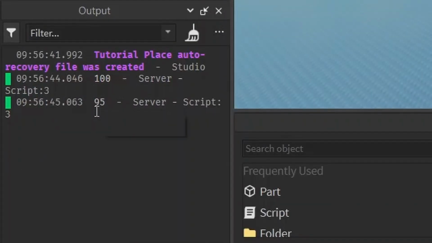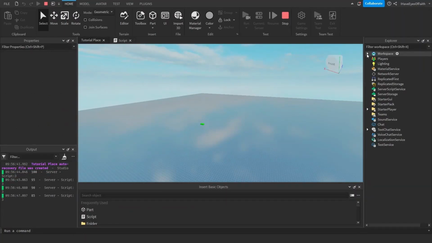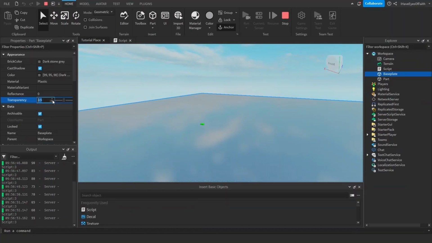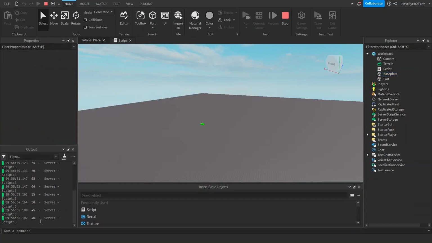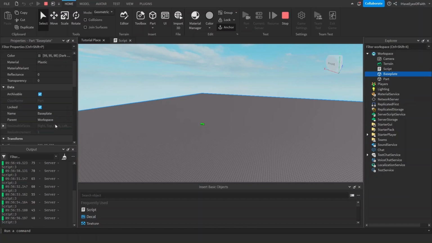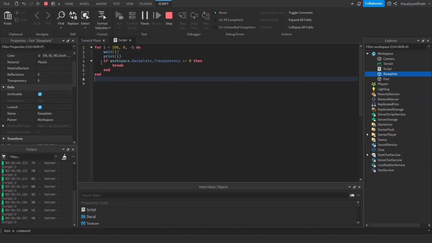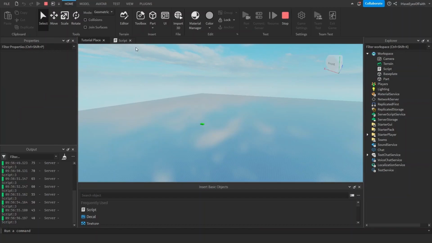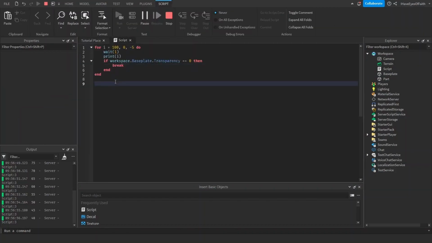As you can see, it's working fine because the baseplate's transparency is equal to 0.5, so it's going to loop just fine until the transparency is equal to 0. You see, it printed the 40, then it checked the baseplate's transparency. Oh, the baseplate's transparency is equal to 0. And we told it if the workspace transparency is equal to 0, then break out of that loop. And now it's broken out of that loop. Even if we change it back, the loop is done. It's over. It already broke out and is moving on to the rest of the script, onto bigger, better things.